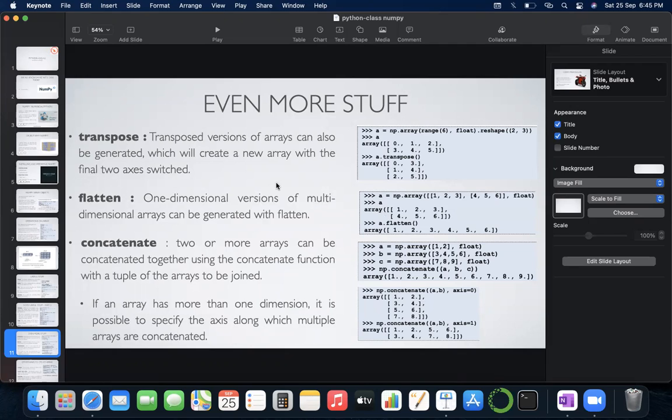Flatten can easily flatten multidimensional arrays into one dimension. How? By adding the next value of the next row or next column continuously. So 1 2 3 4 5 6 was the two-dimensional array. Using flatten, it became flat, that means it became a one-dimensional array. So if you want to convert from a two-dimensional array to a one-dimensional array, you can use the flatten function. If you want to convert rows into columns and columns into rows, then you can use the transpose function. So these are some of the functions available in NumPy.